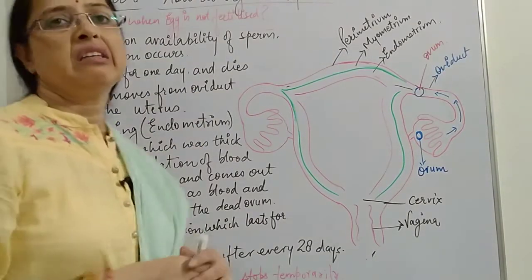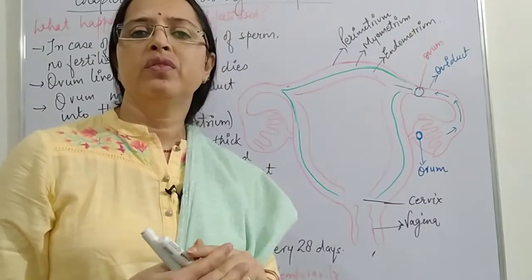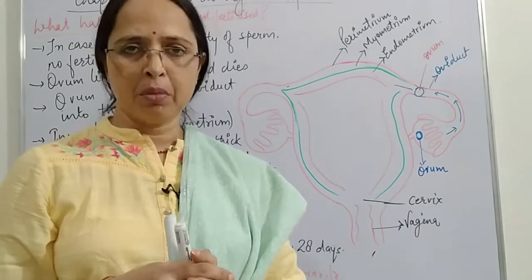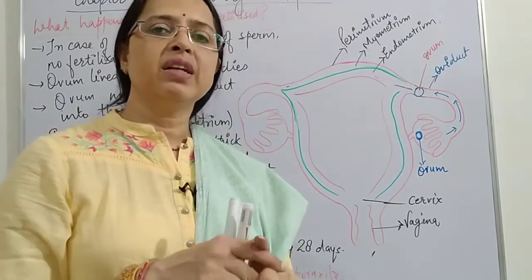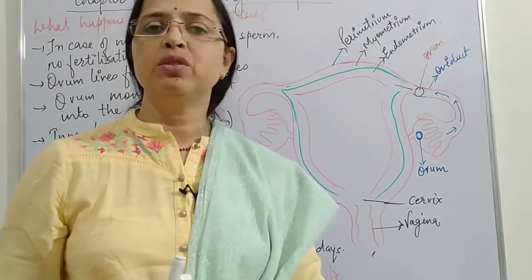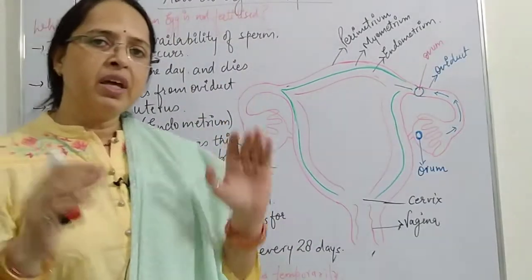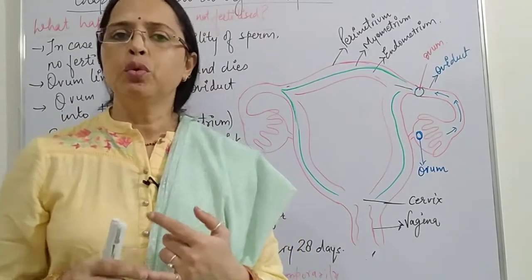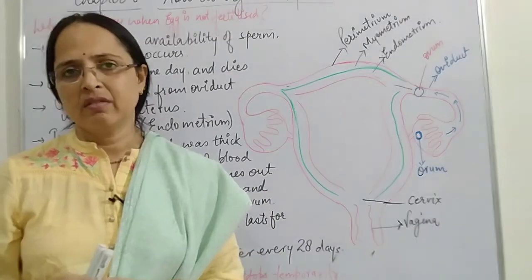Now here students, just now we discussed the fertilization process, how fertilization occurs in the female. Now we discuss what happens when fertilization of the ovum does not occur. You know that there are 2 ovaries and each ovary releases the ovum alternately.